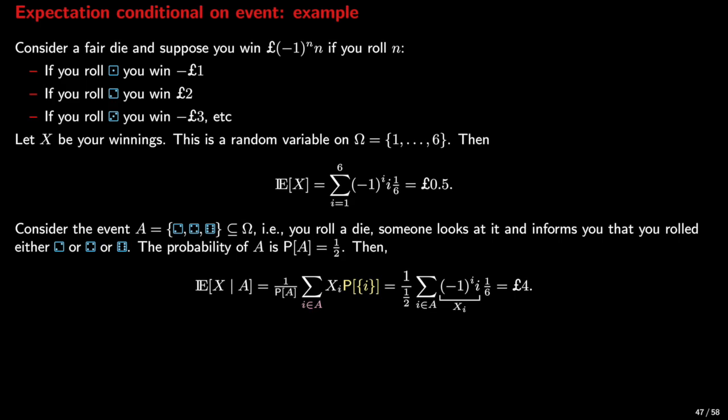The probability of A is of course 1/2. Using the equation that we stated previously, we see that the expected winnings conditional on A become 4 pounds. In this example, we see once again that the additional information can change the expected value of a random variable.